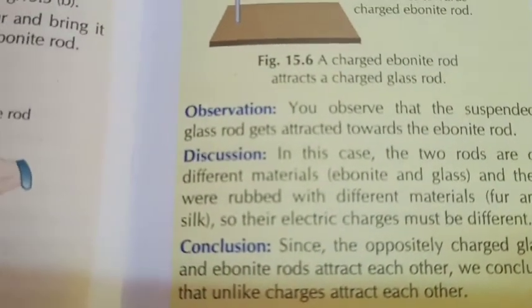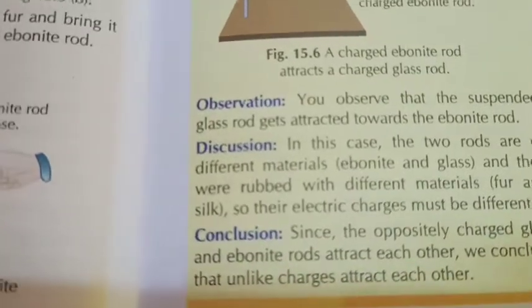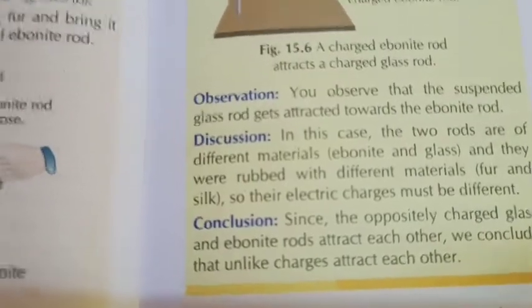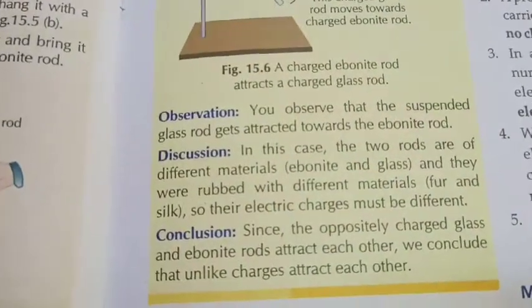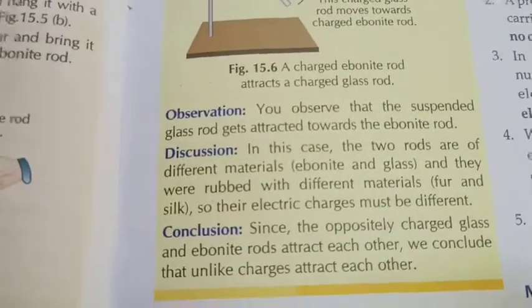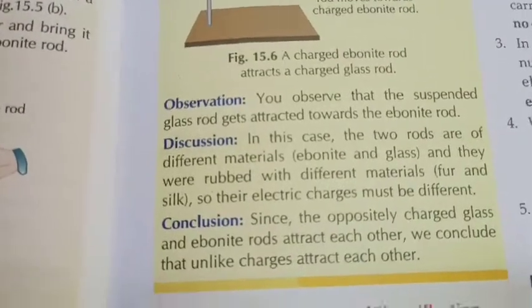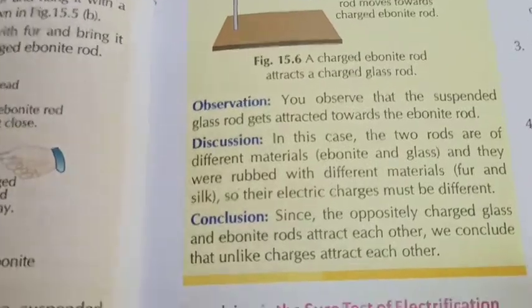Because the two rods are of different materials, ebonite and glass, and they were rubbed with different materials, fur and silk, their electric charges must be different. Since the oppositely charged glass and ebonite rods attract each other, we conclude that unlike charges attract each other.